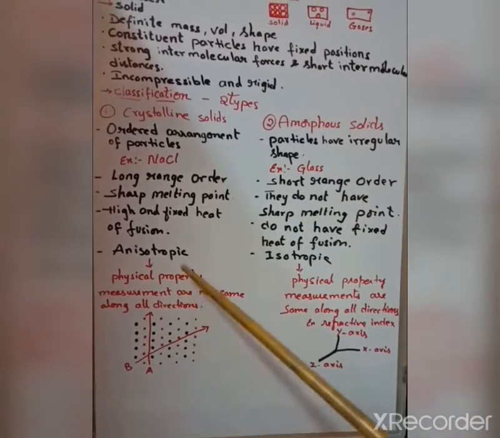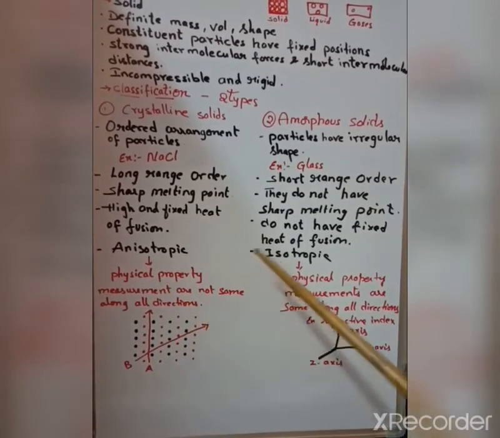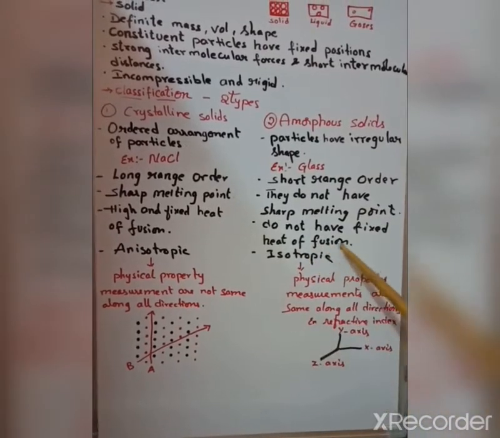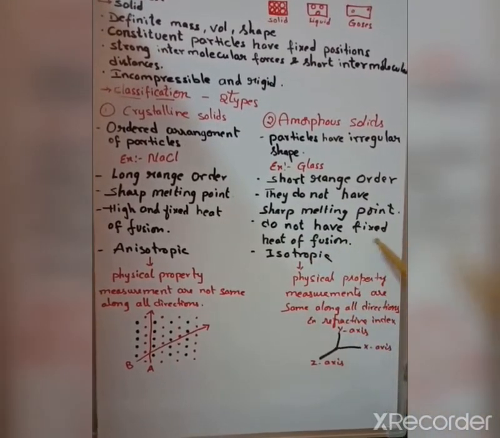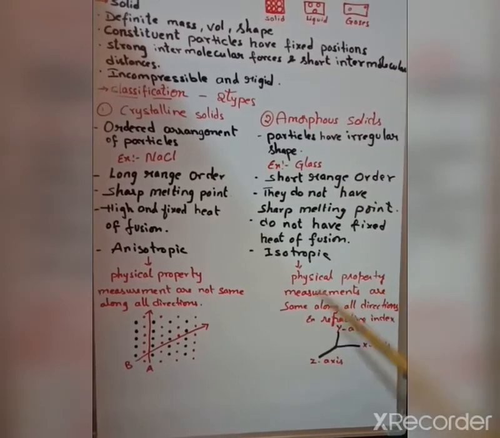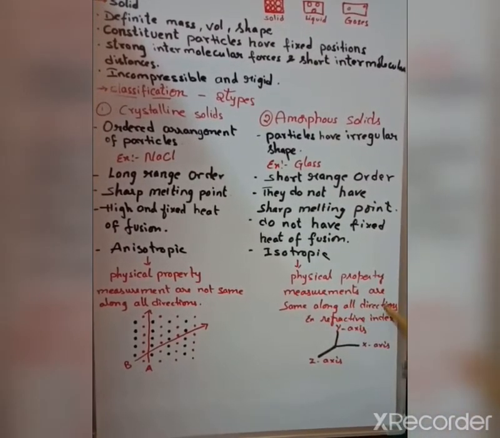First you know the meaning of it, next I will explain. And isotropic, iso means same, tropic means direction, so the physical property measurements are the same along all directions.